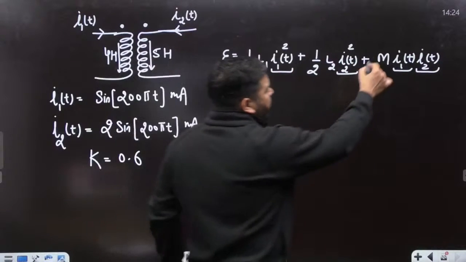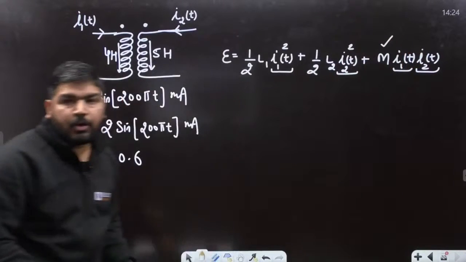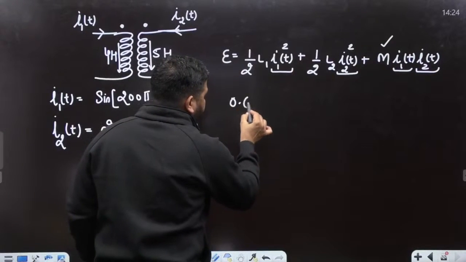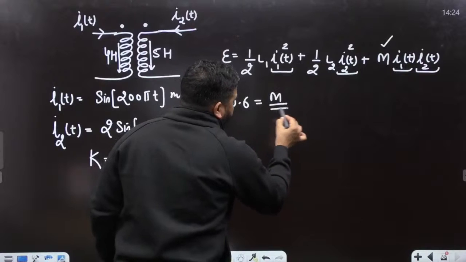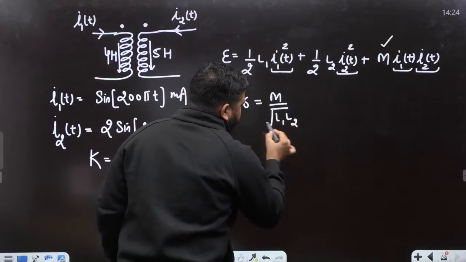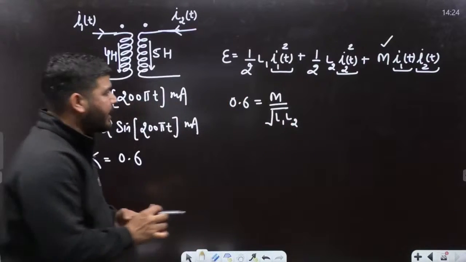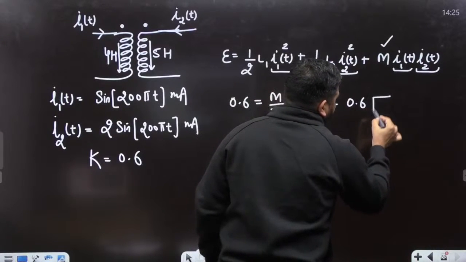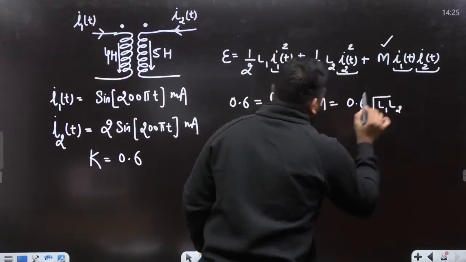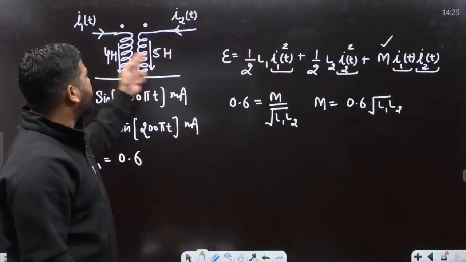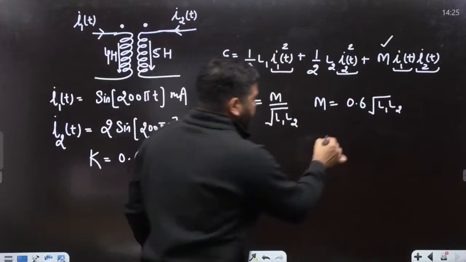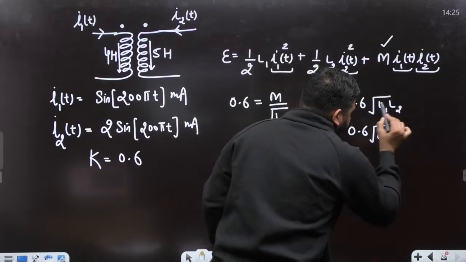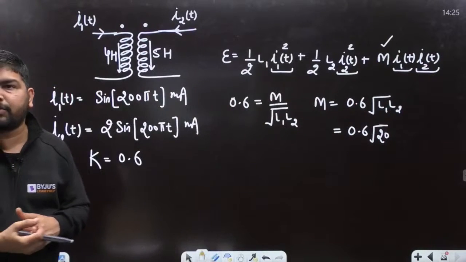But for that we need to calculate the mutual inductance M. How to calculate the mutual inductance M? We know that the coupling factor must be equal to M divided by root L1 L2. So from here we can calculate the mutual inductance value. M came out to be 0.6 root of L1 L2, and if you multiply them, root L1 L2 becomes root 20. So it will become 0.6 root 20. I hope it is clear, guys. So this is my mutual inductance.